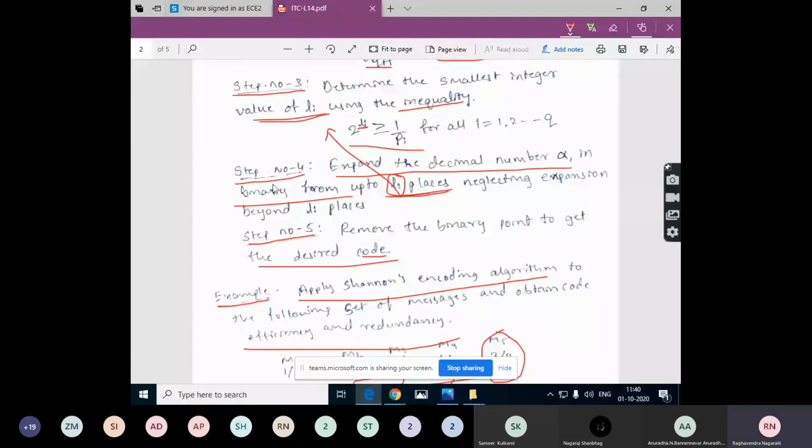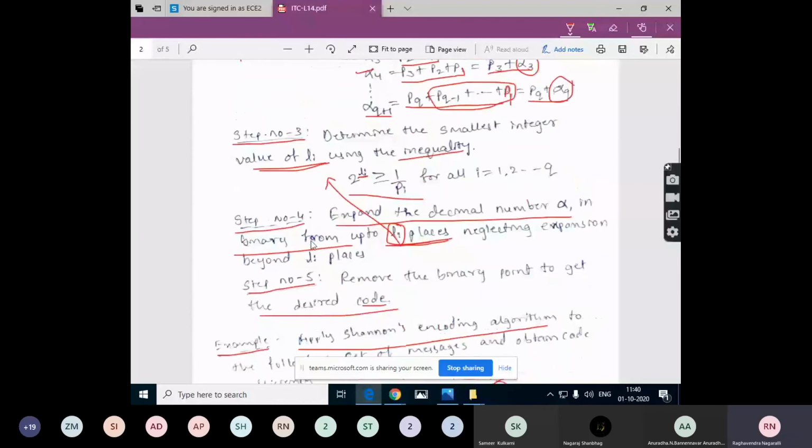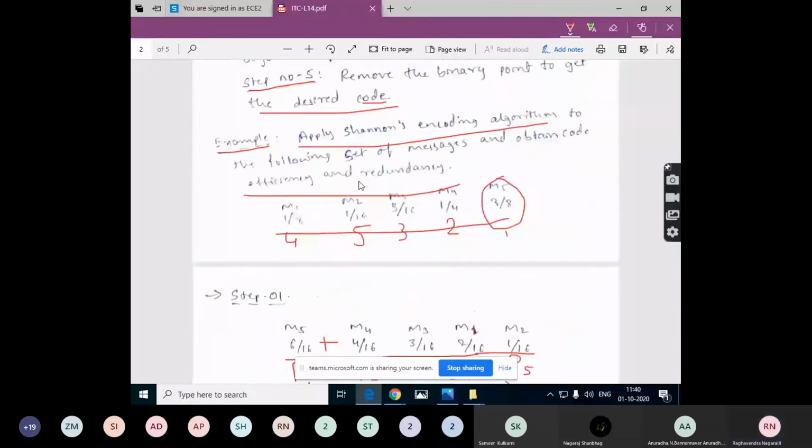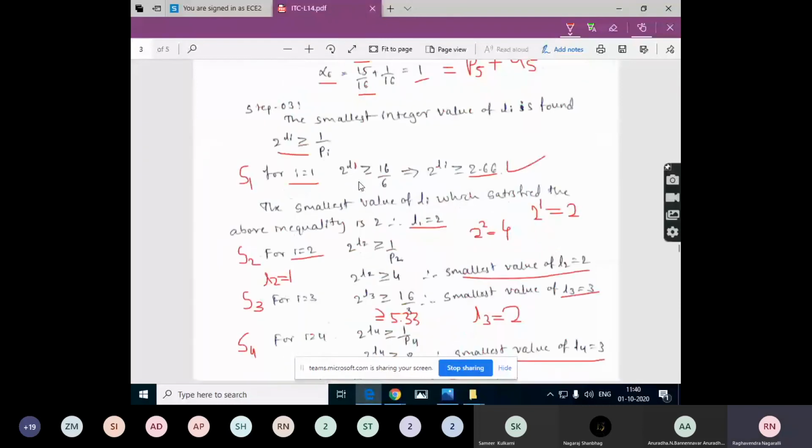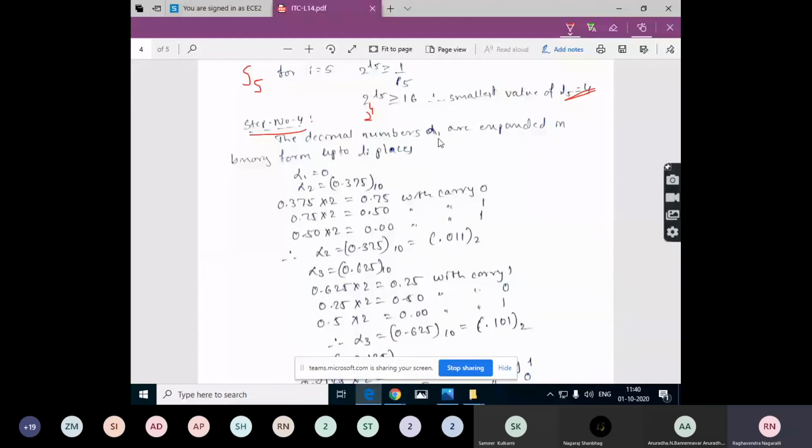Now coming to the next step, expanding the decimal number that we have got in this alpha calculation. So now we need to convert this into the binary form up to the Li places that we have got in step number 3. Step 4: the decimal numbers alpha 1 are expanded in the binary form up to Li places. In general, alpha 1 is equal to 0, so neglect this. Starting with alpha equal to 2.